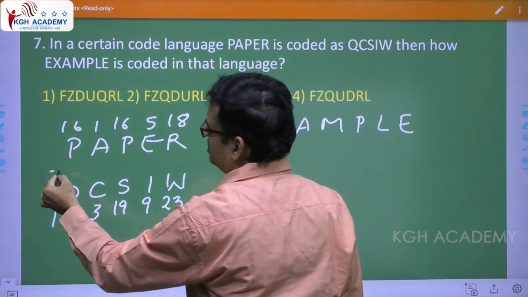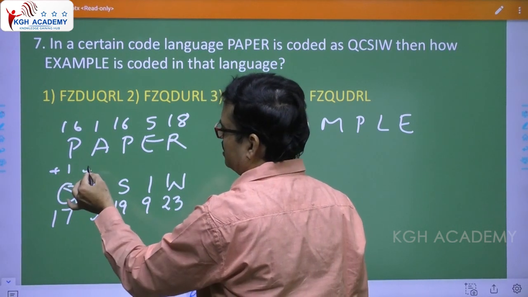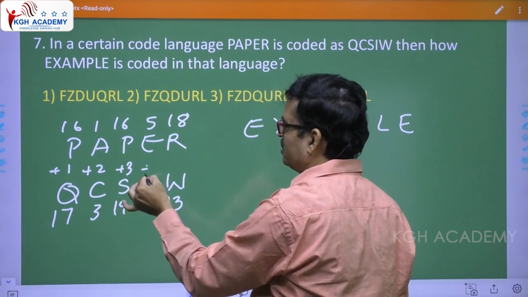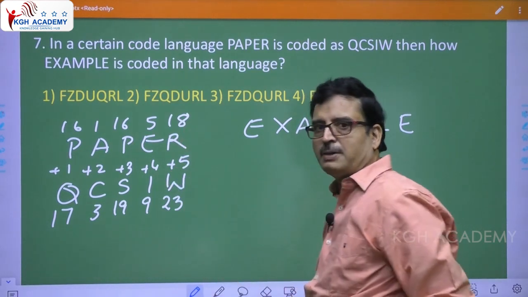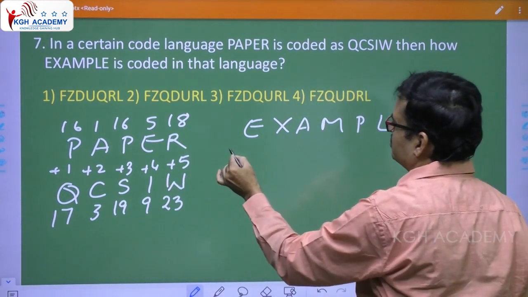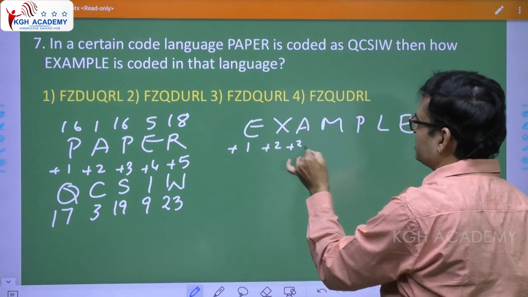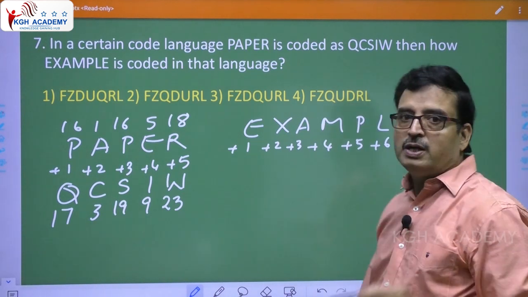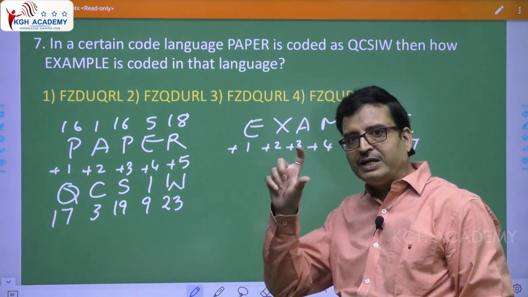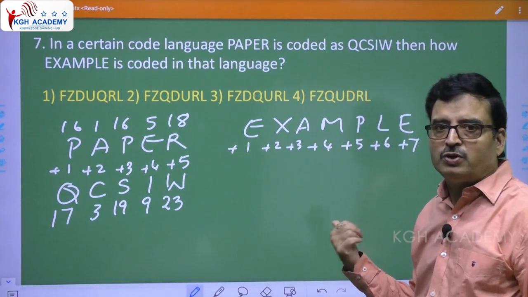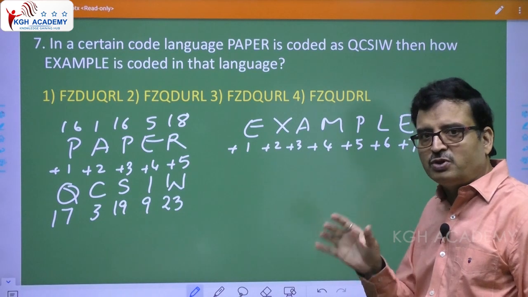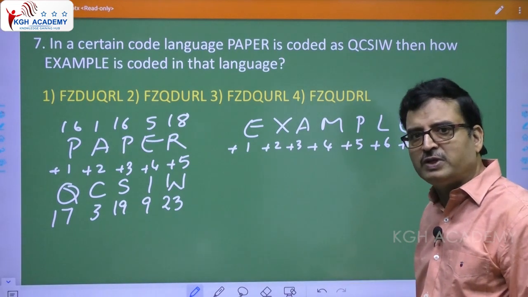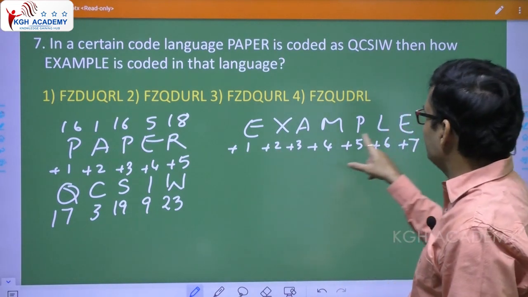So, in this way, please note, 16 plus 1, 17, plus 2, 1 plus 2, 3, 16 plus 3, 19, plus 4, plus 5. Apply the same logic now. So, even here you have to take like this, plus 1, plus 2, plus 3, plus 4, plus 5, plus 6, plus 7. Now, here only 5 letters are given. They have taken a 5-letter word, but here they have taken a 7-letter word. Whether it is a 5-letter word or a 7-letter word, the logic is the same, because they have gone in ascending order, plus 1, plus 2, plus 3, plus 4, plus 5. Apply the same logic.